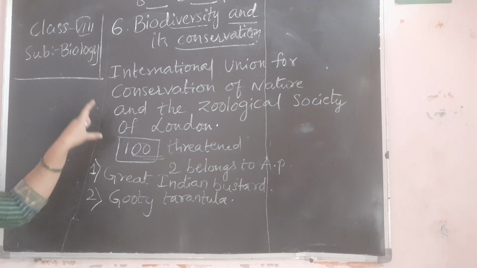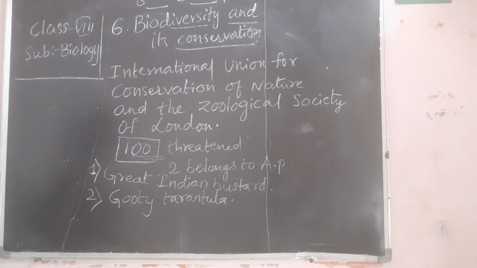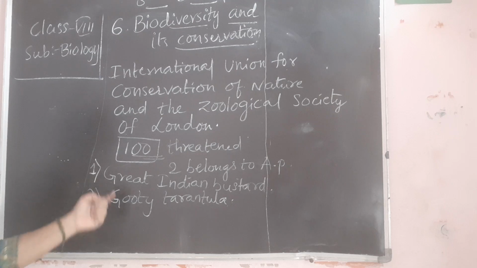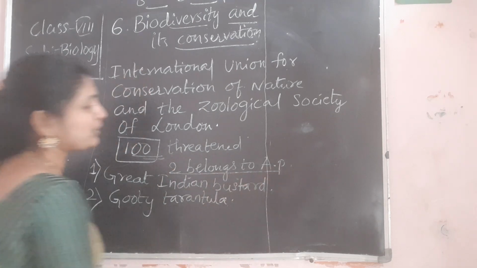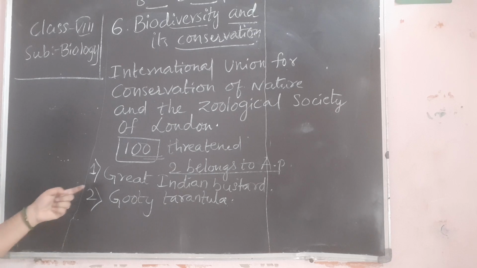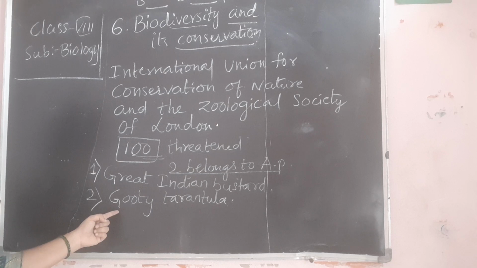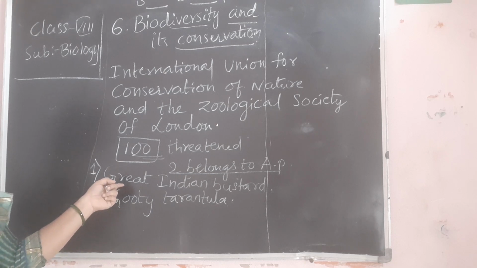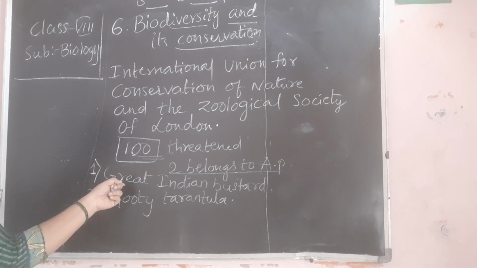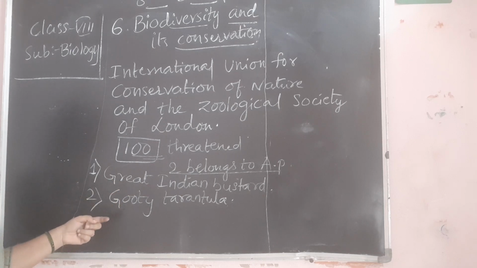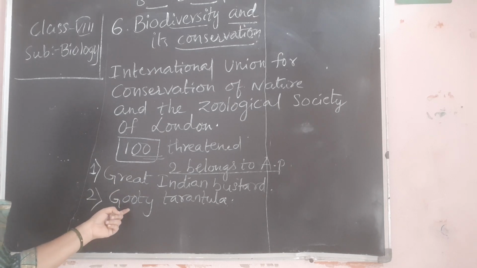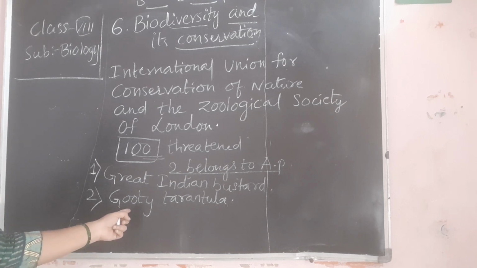So 100 threatened species were mentioned. Of those, two belong to AP, one bird and one spider. The bird is the Great Indian Bustard, which was found in the Pollanadu Bird Sanctuary in Kurnool, and the other is the Guti tarantula, a species of spider.